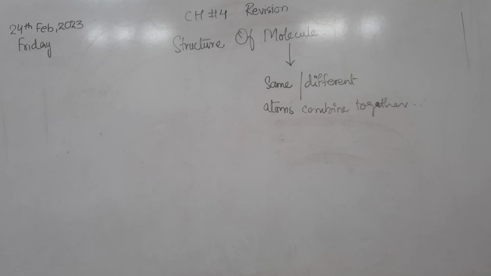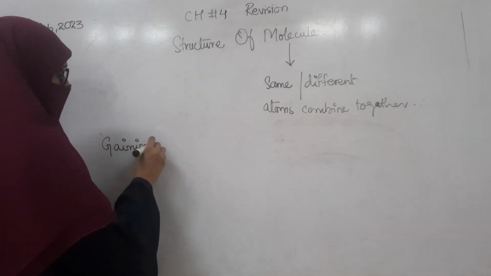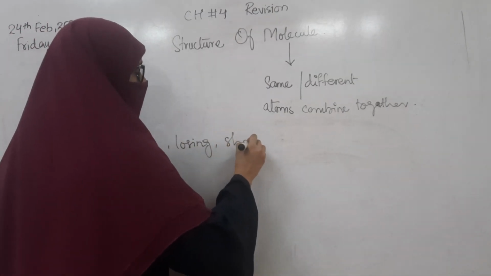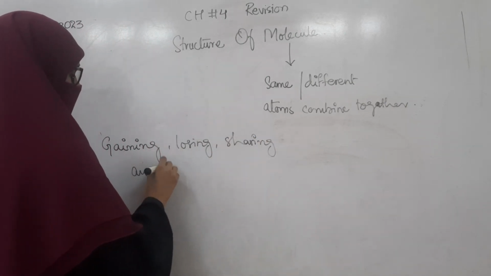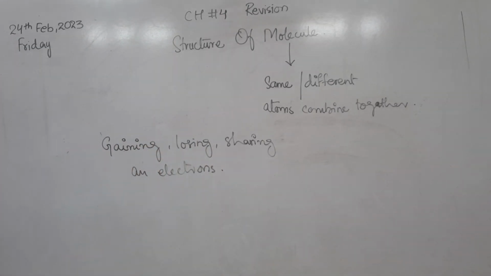Okay, they can combine to become stable. Good. And how do they become stable? They can become stable by gaining, losing, or sharing an electron. When they gain or lose or share the electron, the atoms become stable.